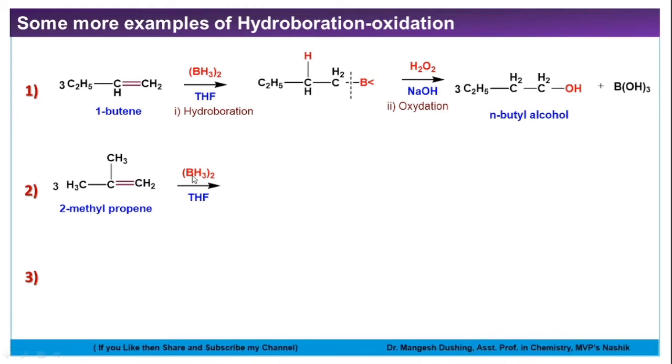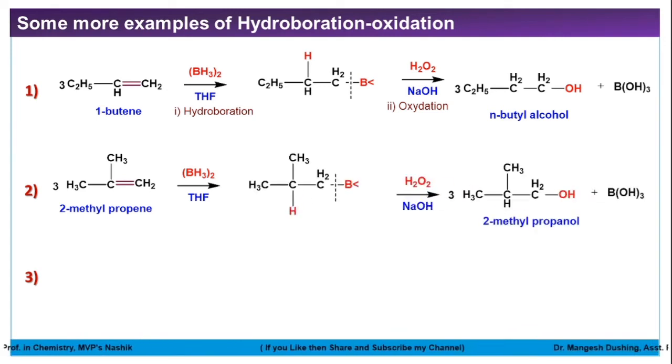Now see here what will happen. Hydride prefers the carbon which has fewer hydrogen atoms. Look here, compare this carbon and this carbon: it has 2 hydrogens while this carbon has 0 hydrogens. So hydrogen prefers this carbon while boron prefers this carbon. Similar manner here. On oxidation we will get 2-methylpropanol.